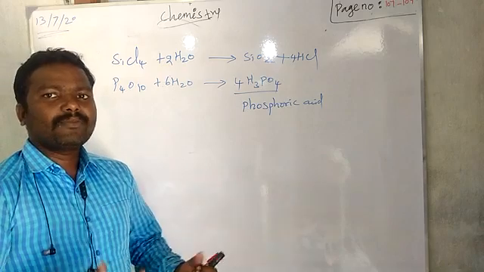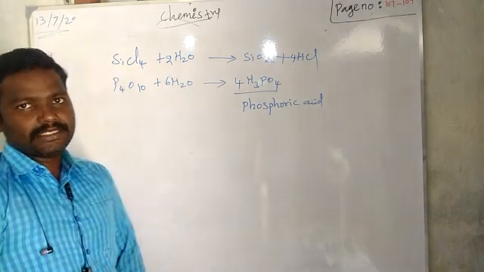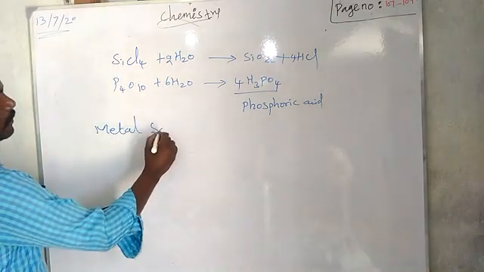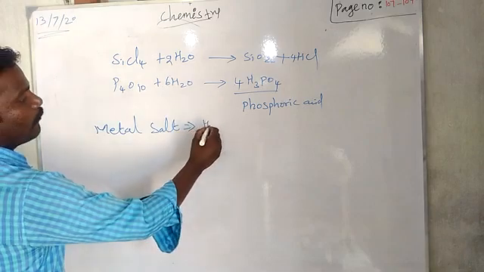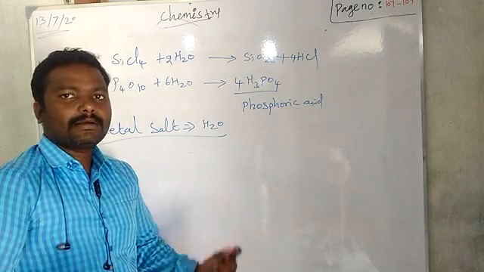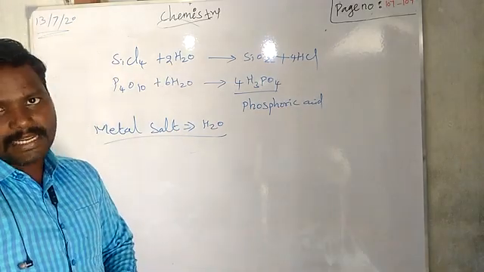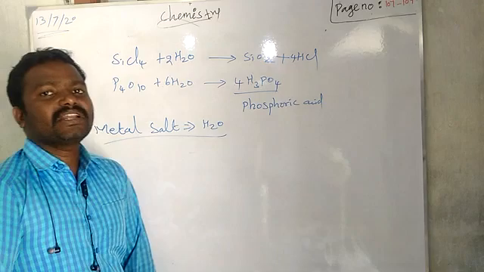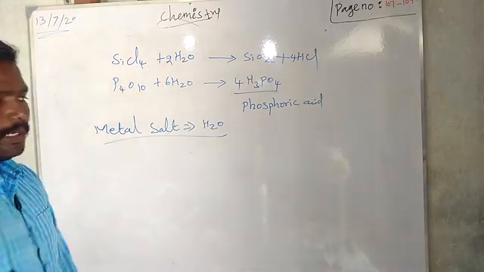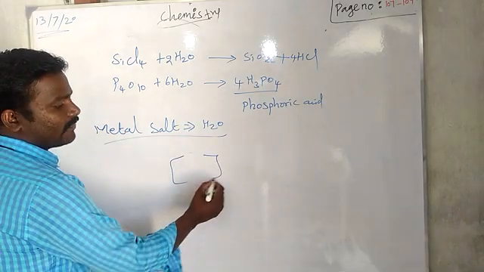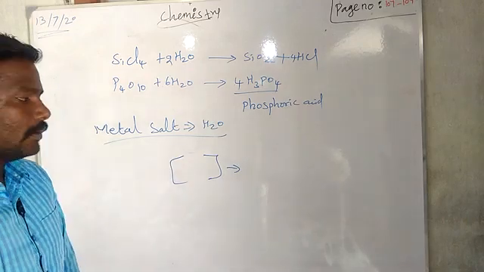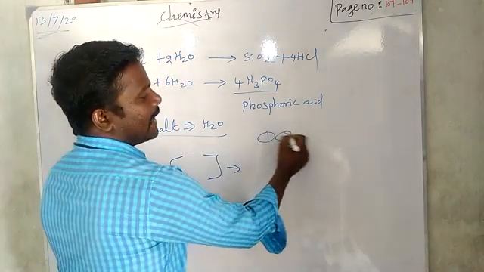So in that, some water may be present in the salt, the metallic salt, right? So the metal salt has some water, okay? That water may be present bonded covalently, or it may be fixed in the interstitial position of the crystal lattice. What is interstitial position or covalent bond? See, if it is in the square bracket, we say that it is a covalent bond or coordinate covalent bond. Okay, simply in between the lattice.